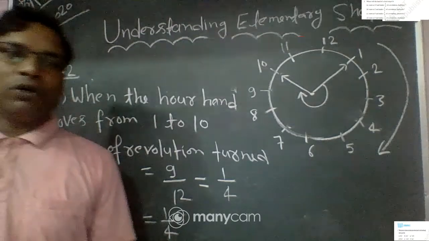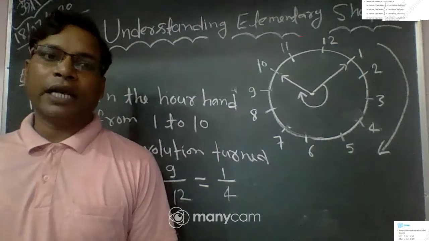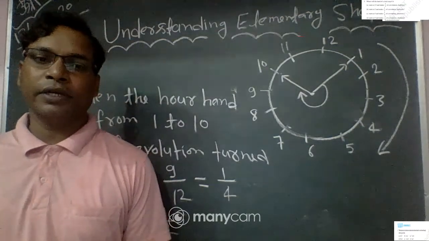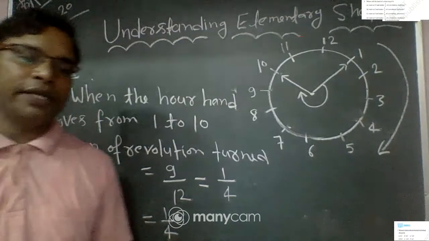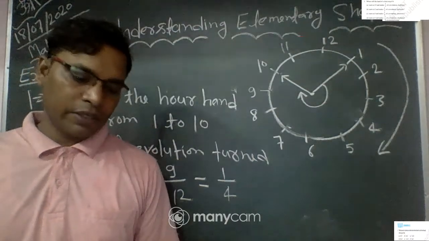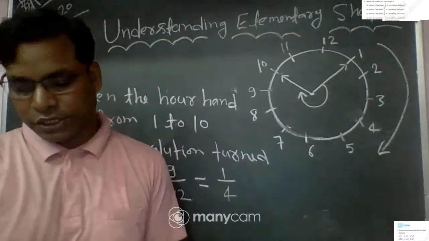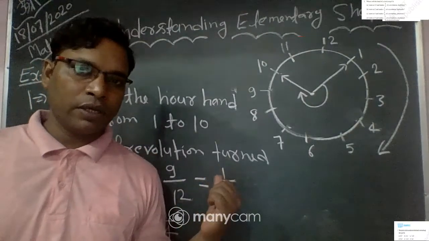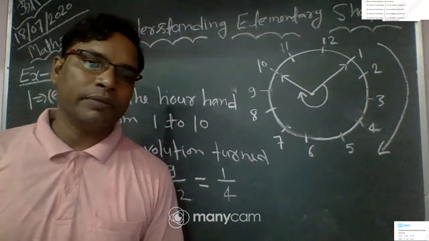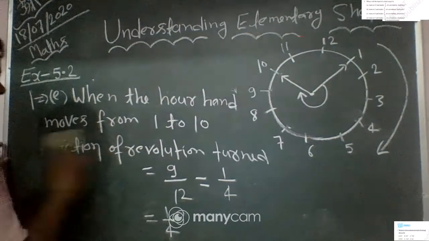So students, I hope all of you understood how to find fraction of revolution if the time is given. Okay, now let's see the last part, F part of question number 1. Okay, this is 6 to 3. We are at the 6th place and move to 3. Then how much fraction of revolution do we turn?